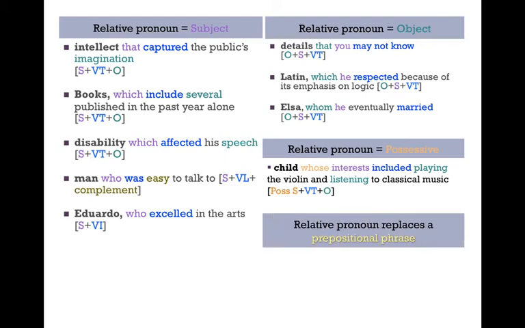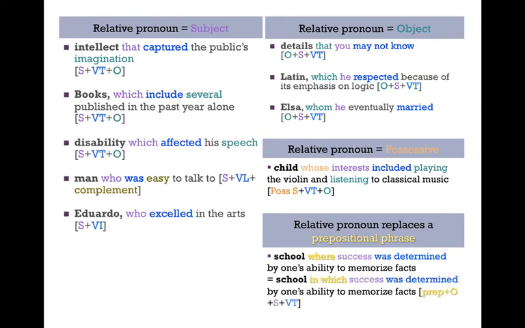We also see the relative pronoun replaces a prepositional phrase. We see the school where success was determined by one's ability to memorize facts. So this word where can also be understood as a school in which success was determined by one's ability to memorize facts. So the word where, which is a relative adverb actually, represents the prepositional phrase in which.